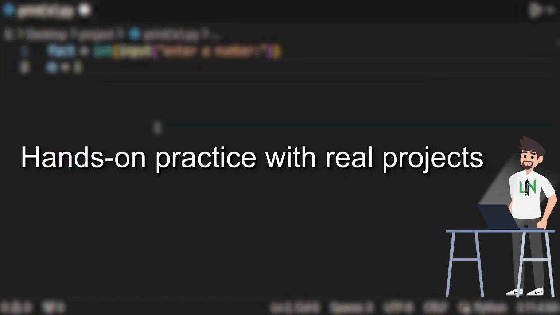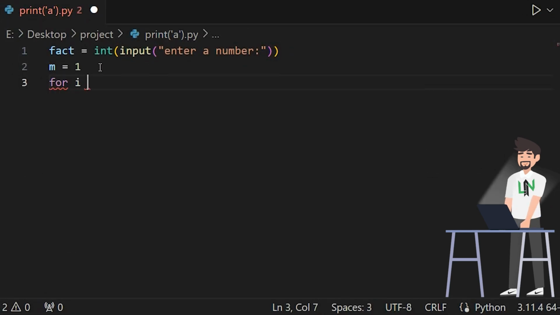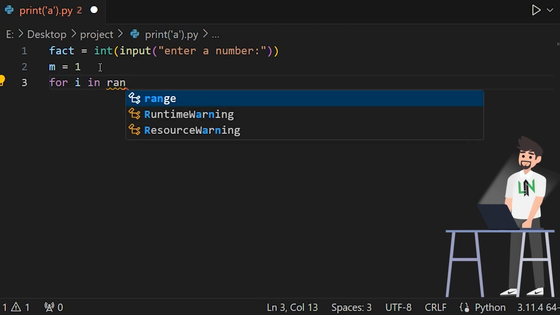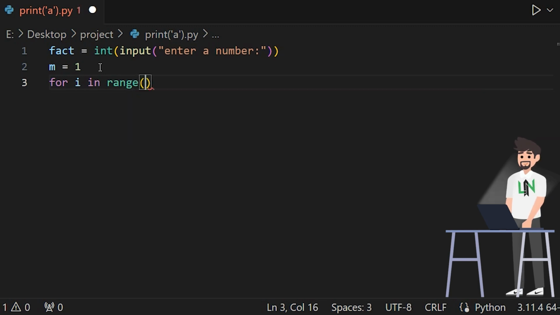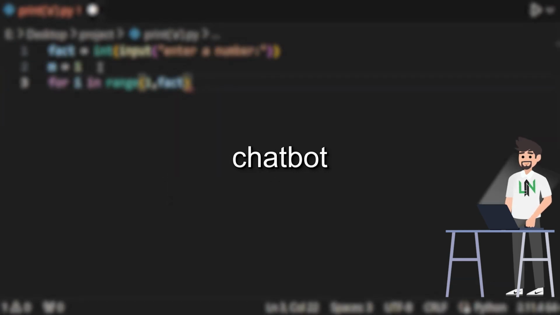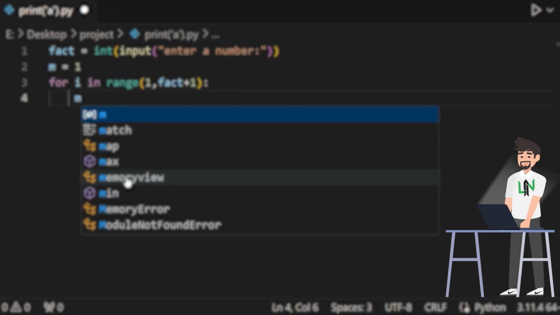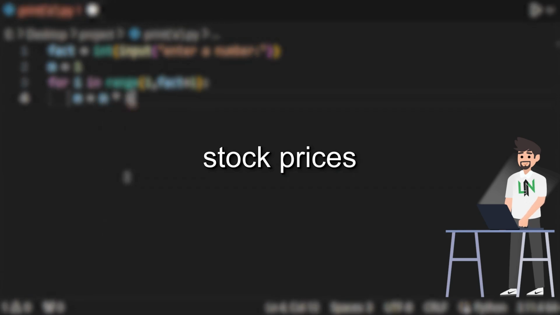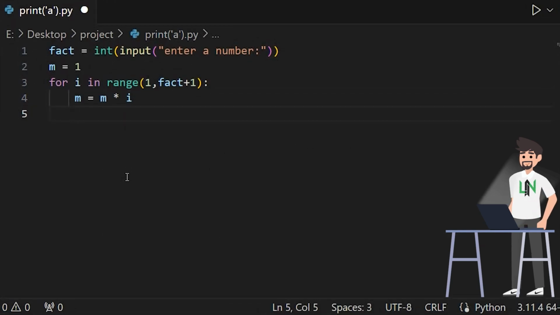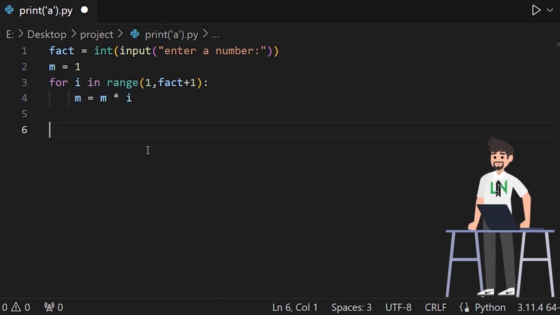Five, hands-on practice with real projects. Now it's time to get to work and build real projects. Here are some great ideas for practice. Creating a simple chatbot that interacts with users. Designing a face recognition system with OpenCV. Building a model to predict stock prices using financial data. The more practical projects you complete, the faster you'll learn and become an expert.